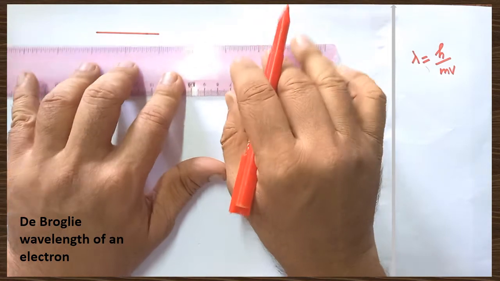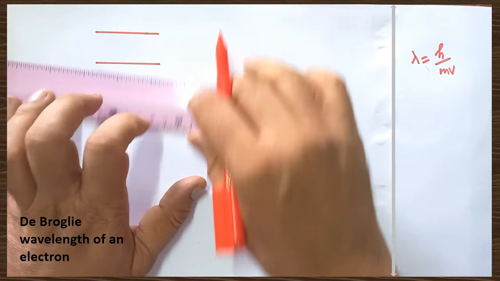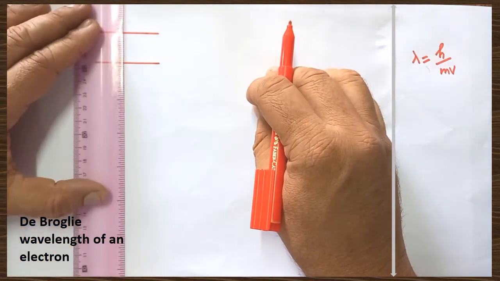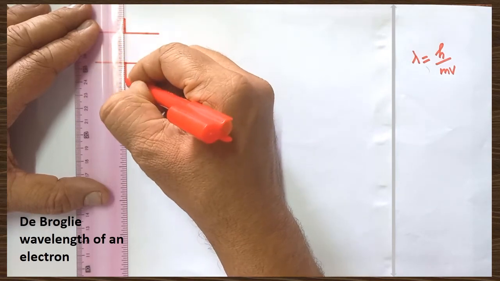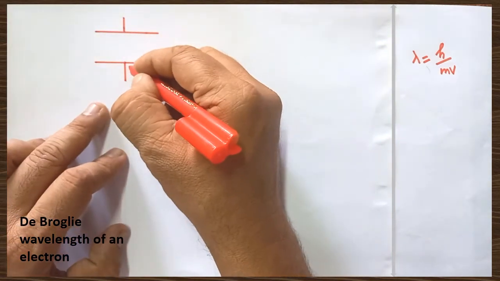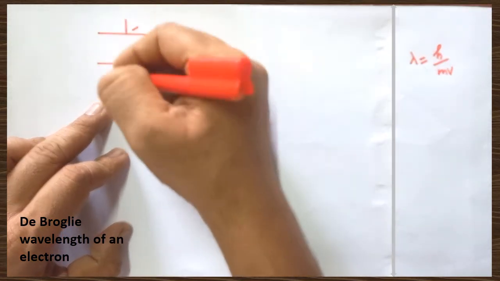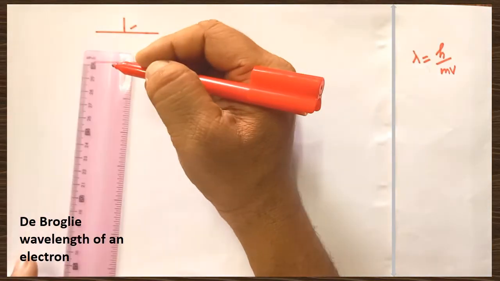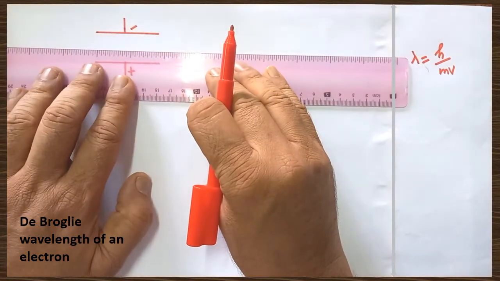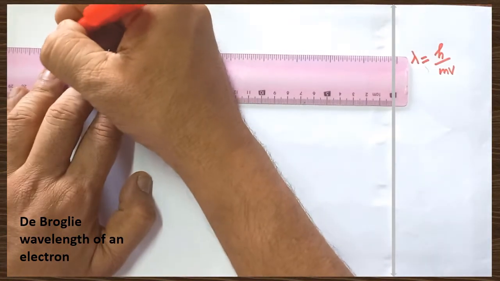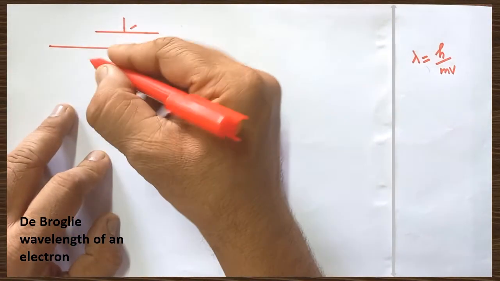This is the positive potential plate and this is the negative potential plate. In between the positive and negative potential plates, there will be an electric field, within which the electric field is existing. So, whenever an electron moves within the electric field, its wavelength is altered.